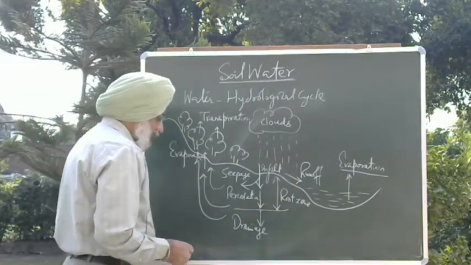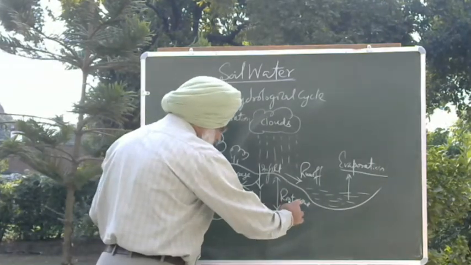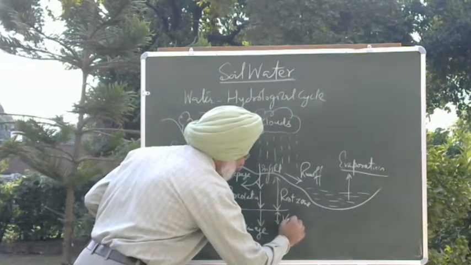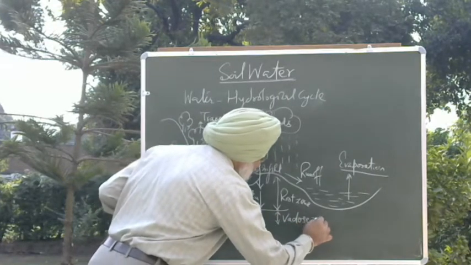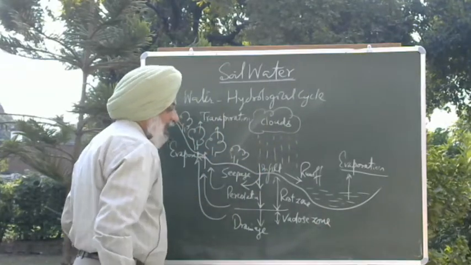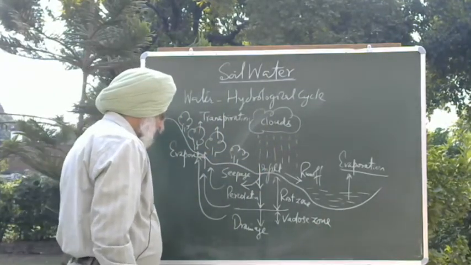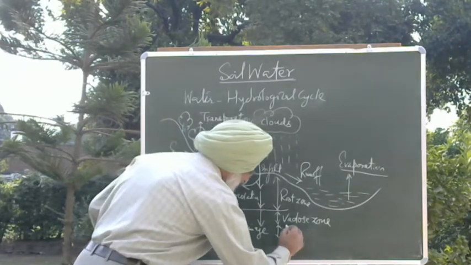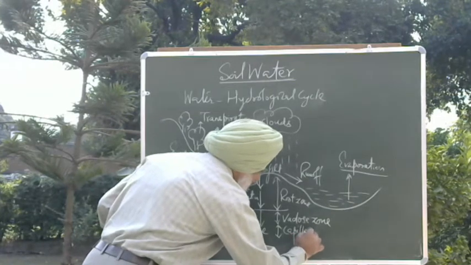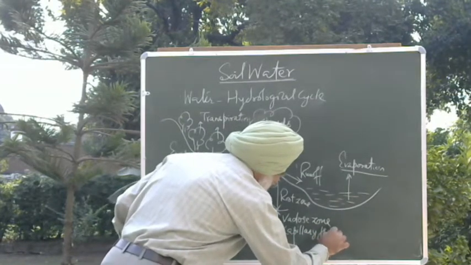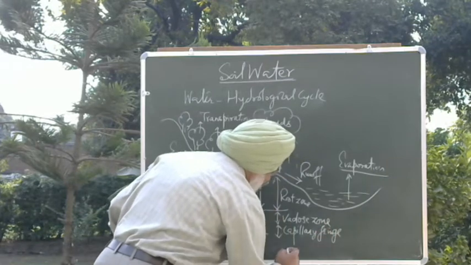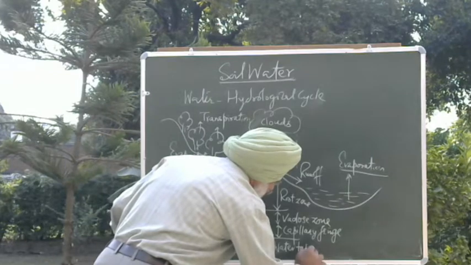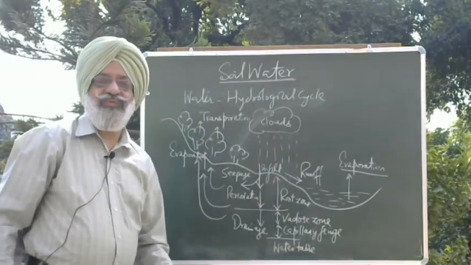Now in soil, as I said, this is the root zone. After the root zone, we have a zone which is called the vadose zone. This is basically the unsaturated zone where the soil is unsaturated, and then we have another zone which we call the capillary fringe. This is almost saturated, and after that we have the water table. So this is the water table from which we draw water.